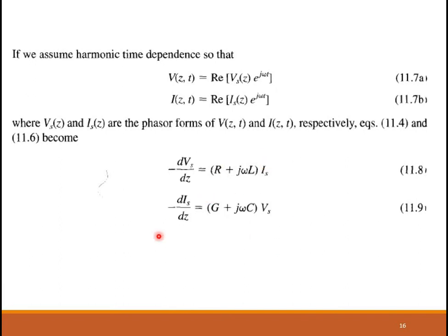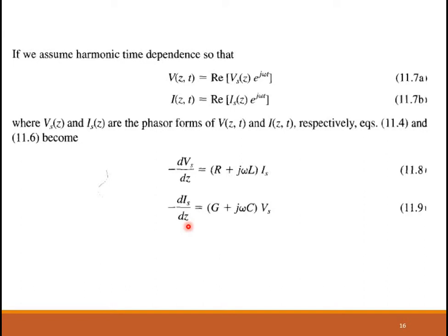And here again, this is represented in phasor form. So the dou by dou t can be replaced with what? It can be replaced with j omega. If you have forgotten this, please go back and refer to lecture 3. All this has been explained in detail over there, how to write the phasor form. So that's how I get equations 11.8 and 11.9 in phasor form. These equations are actually referred to as the telegraph equations. A common name for equations 11.8 and 11.9 is the telegraph equations.